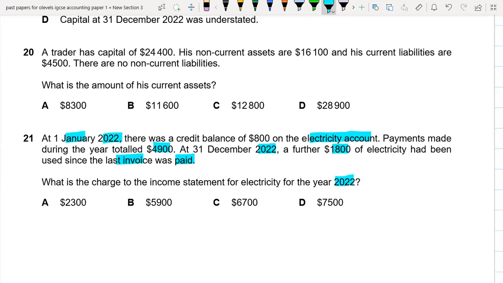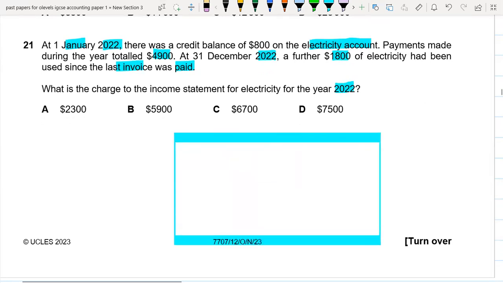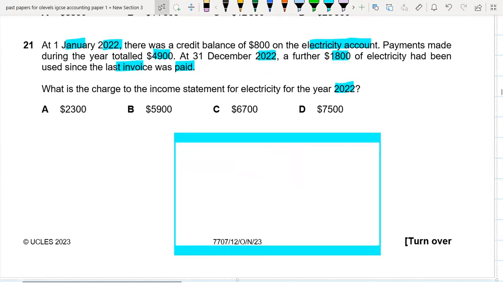So this is very simple. We are going to prepare the electricity account. So now let's prepare the electricity account. This is our electricity account. It means that electricity account is our expense account.